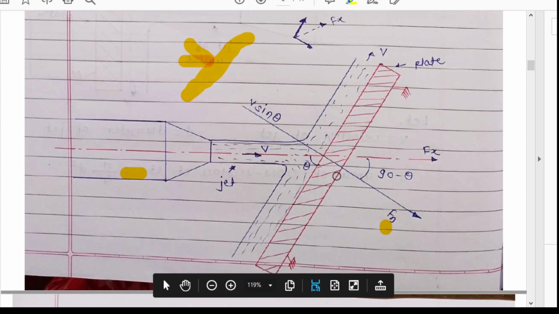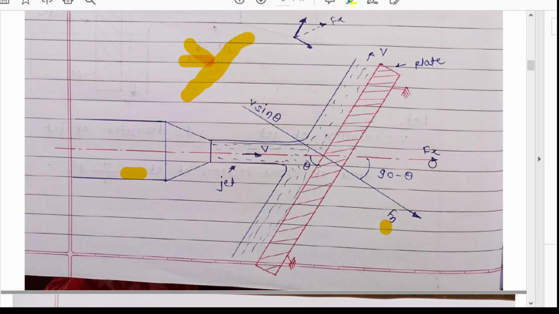Okay, now this Fn can be resolved into two components again. Which component? First is Fx and second one will be Fy. Now here first we are going to find out the Fn, but before that we can here see that there is some angle theta.